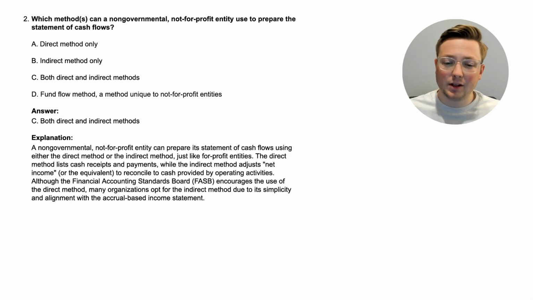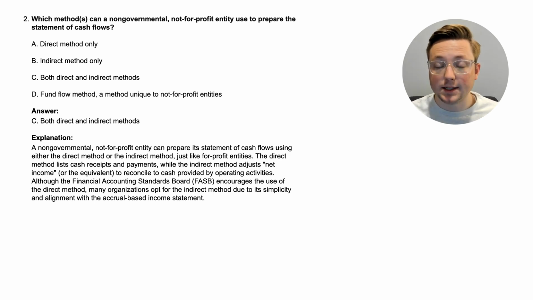And also, I feel like a lot of people do the indirect method because even if you do the direct method, they require that you reconcile it to the indirect method, which is really interesting, that you still do some of the indirect method when you choose to do the direct method. Anyway, the idea here is that it is the same. You use the same methods as you would for a for-profit entity for the nonprofit entity. You can prepare the statement of cash flow the same way as before.